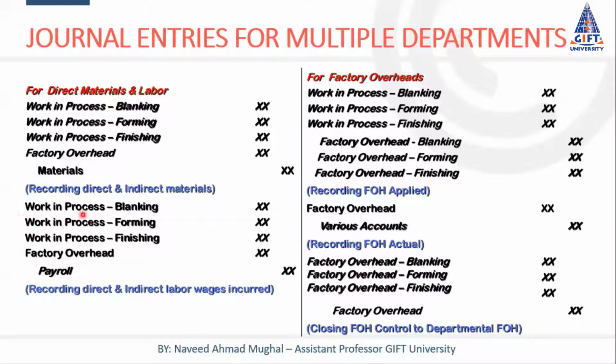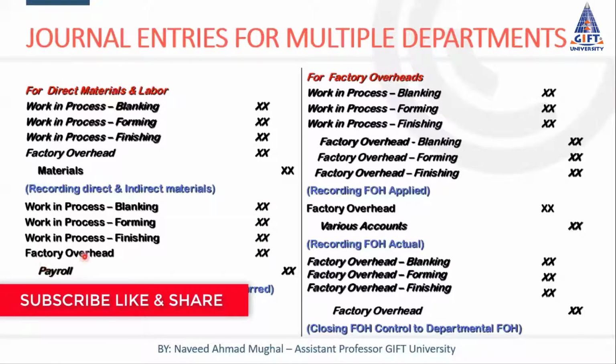For recording of direct labor, we debit work in process blanking, work in process forming, and work in process finishing. Whatever labor costs can be traced to a particular department are charged to that department's work in process account. So work in process of every department will be debited with the direct labor cost, and factory overhead will be debited with the indirect labor cost.